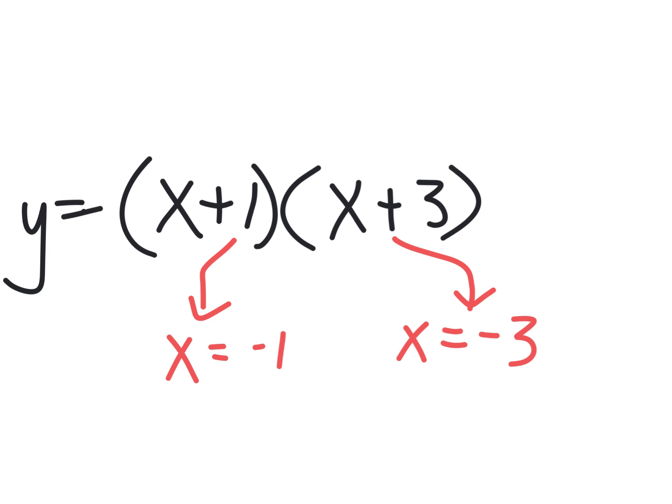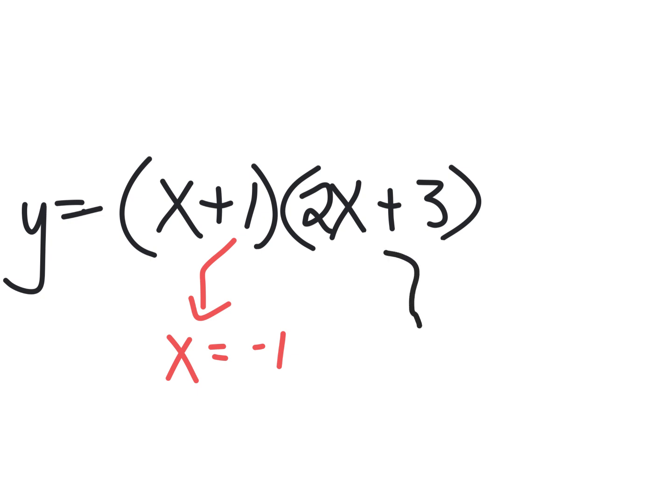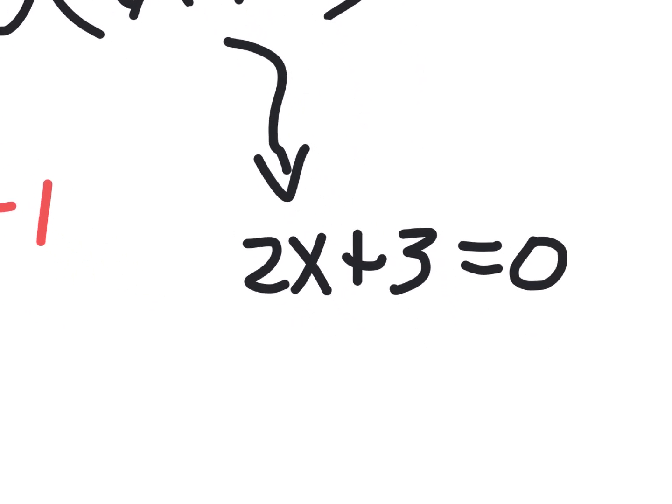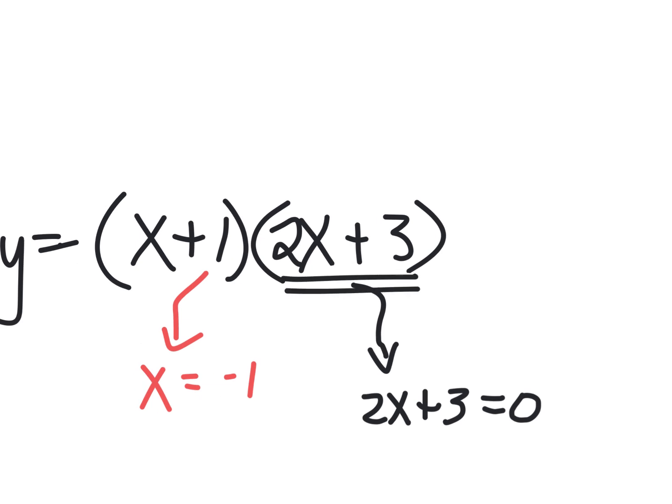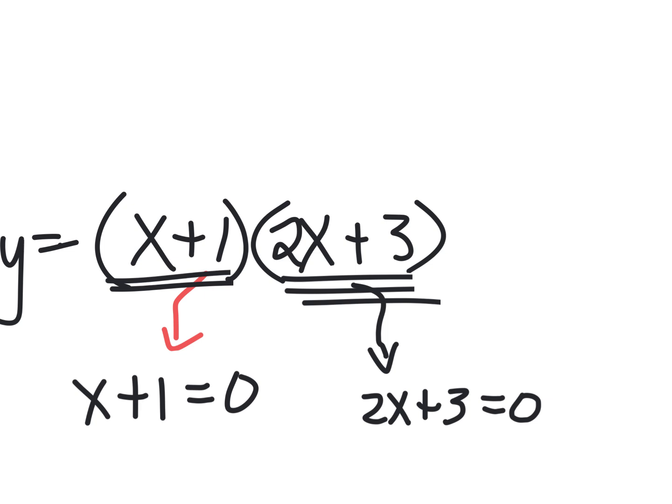Now, what if they're more complicated? What if this was 2x plus 3? Then some people don't ever get it and they just think that the answer is -3, and it's not. What you should do instead is go, well, then I should say 2x plus 3 needs to equal 0. And then you solve that little tiny equation right there. So you set this part equal to 0 and that part equal to 0. I shouldn't just jump to the answer here. I mean, you can, but if you want to know what's happening, you're really saying x plus 1 needs to equal 0, and 2x plus 3 needs to equal 0. So that's two ways you can solve one of these.